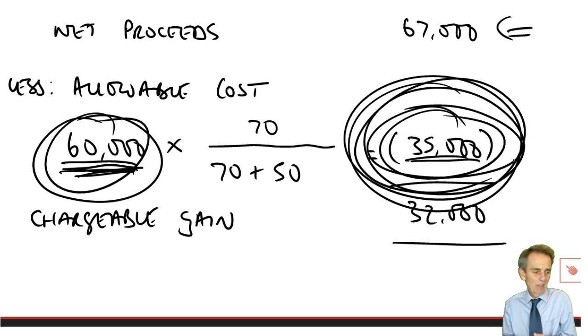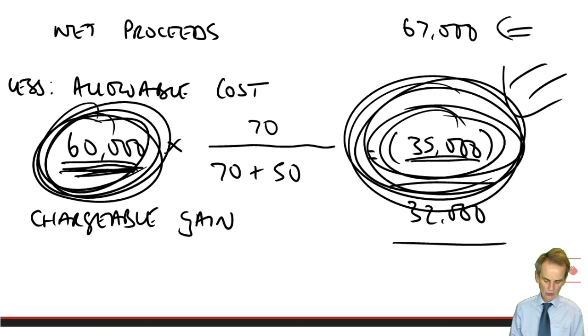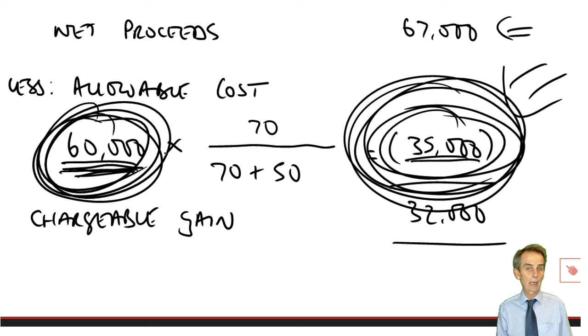It doesn't matter now, a year, 2 years, 3 years later, what the then gain was. What matters is that we used 35,000 out of an original total cost of 60. So what is now left to go against this disposal on the remaining part? £25,000. Use that as your allowable cost and work out your capital gain accordingly.